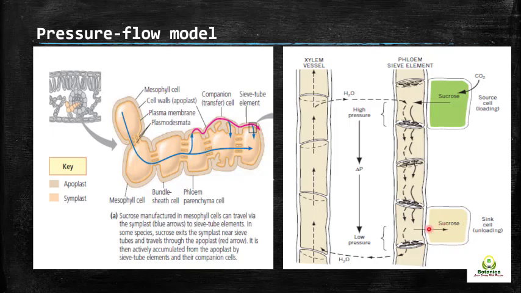So as the sucrose is removed from the cell, it will also affect the water pressure potential. The pressure potential will be low because of the removal of the solute, and again the water will move towards the xylem vessel, and this cycle will be repeated.